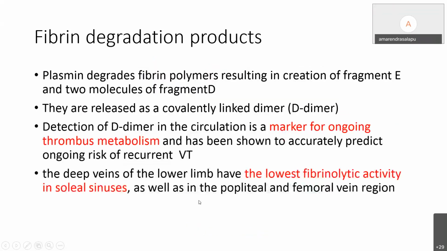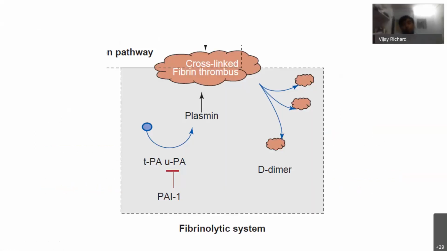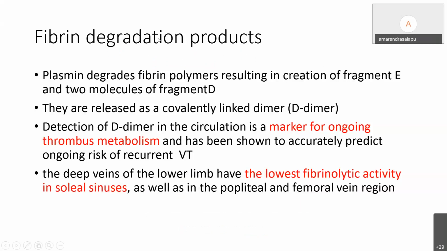Fibrin degradation, it's a breakdown of cross-linked fibrin. So detection of D-dimer is a marker for ongoing thrombus metabolism. It has been shown to predict risk of venous thromboembolism.